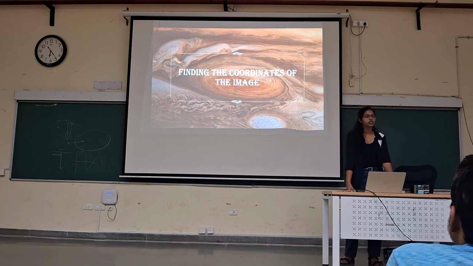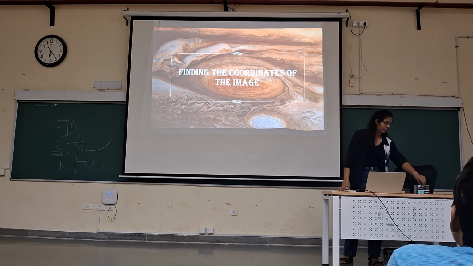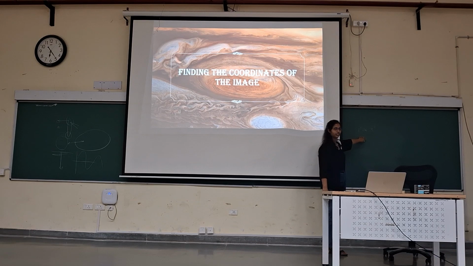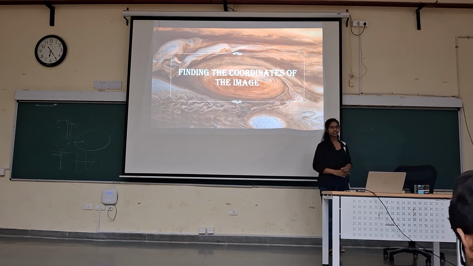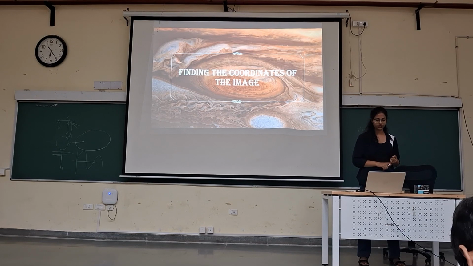So after we are done with collecting our images, the main part comes about analyzing those images and fulfilling the aim of our experiment. So our aim was to verify this relation, equal generally proportional to R^3. So basically there are two parameters, R and T. So first we will start with calculating R, which is the distance.